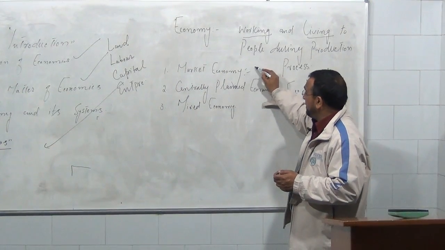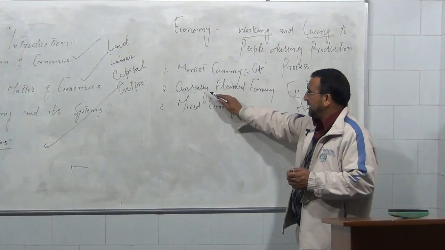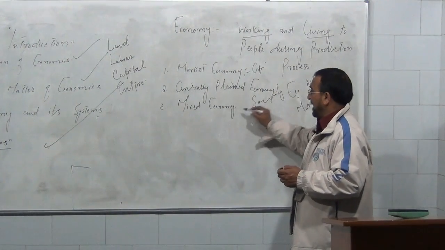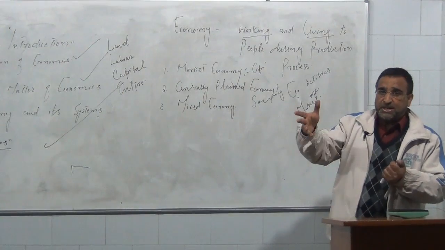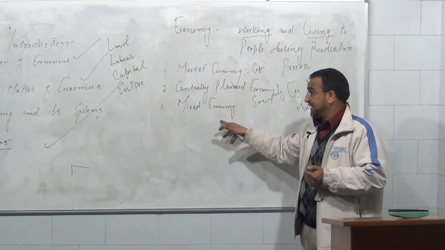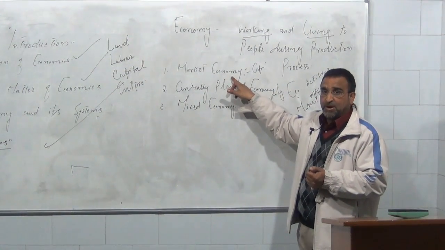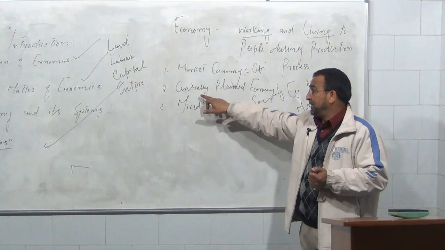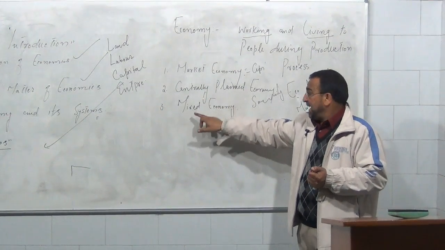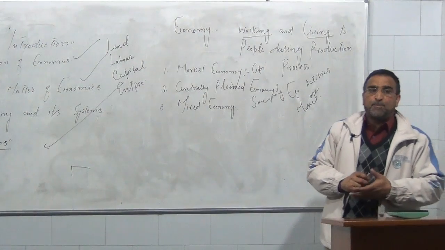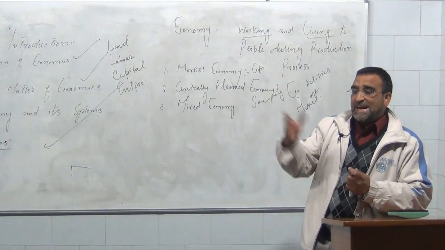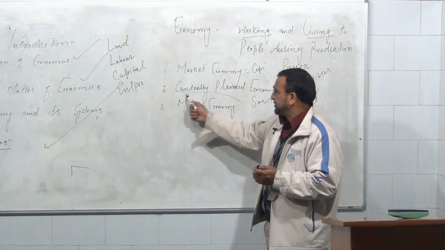So, market economy we call capitalist economy, central planned economy we call socialist economy, and we have mixed economy. If we have a mixture, capitalism on one side and socialism on the other side, that we call a mixed economy. The example of market economy is the US economy. The example of central planned economy is the Russian or Chinese economy. The example of mixed economy is our own country, India. We have government institutions, we have private institutions. That simply means we have a mixed system of economy.